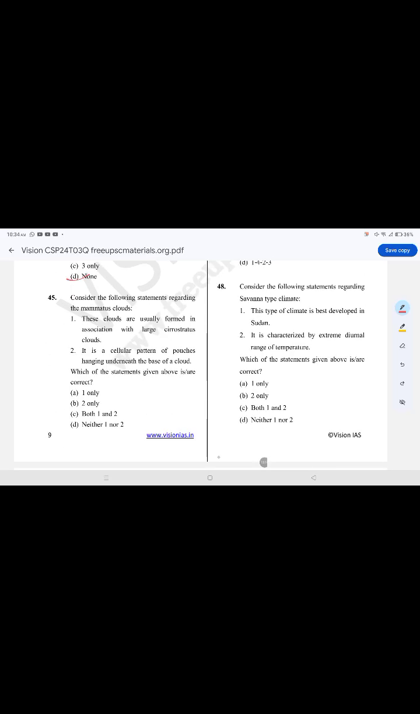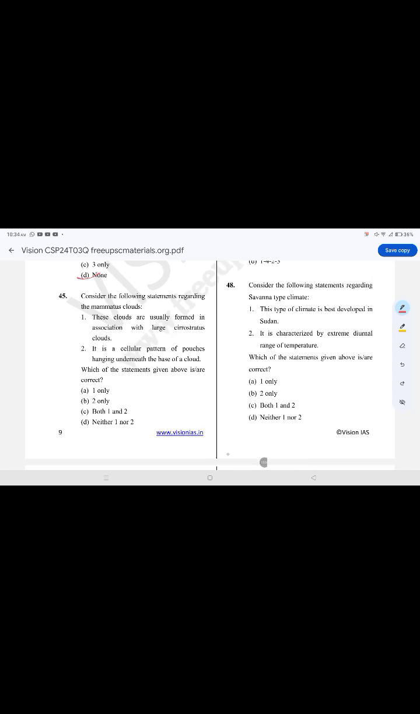It is also false. Consider the following statement regarding the mammatus clouds. The correct option is option B, two only. It is cellular pattern of pouches hanging underneath the base of clouds. These clouds are usually formed associated with large cirrus cloud. It is false.